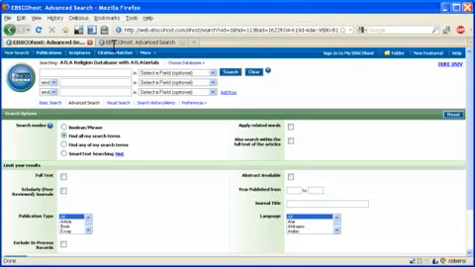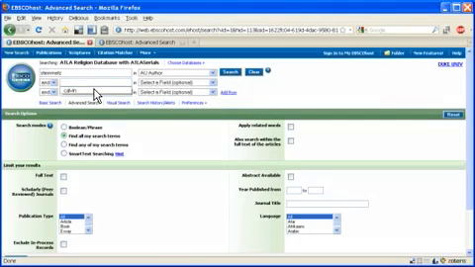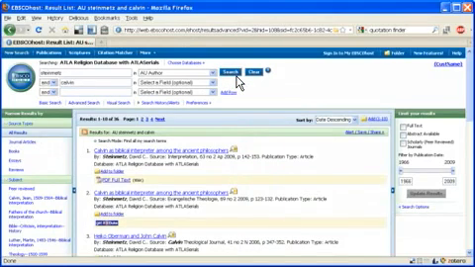Now, the search page for the ATLA Religion Database allows for several modes of searching, as well as ways of limiting your search. The top left boxes allow you to enter several keywords that can be combined in various ways. For instance, you could enter Steinmetz as an author, and perhaps you're interested in things that David Steinmetz has written on Calvin. You could also enter that in as a search term.